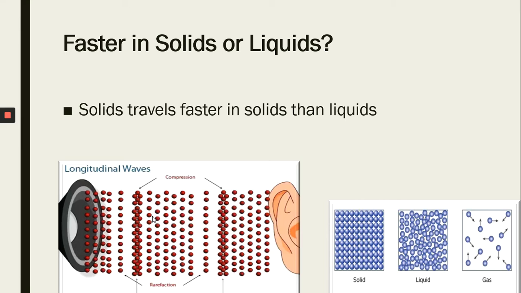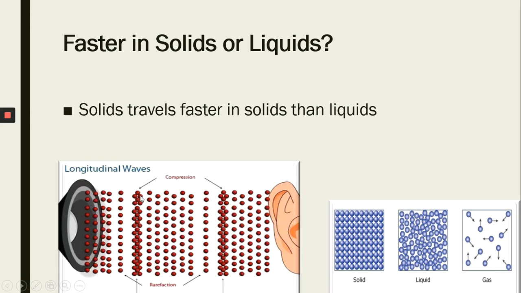Every matter is made up of particles or atoms. If I assume this is a speaker and this is the ear, and sound is travelling from the speaker to the ear through the air, air is made up of atoms. When sound comes out from the speaker, the particles of the air at one place become far apart, away from each other, and that condition is called rarefaction. And when the particles are close to each other, that is called compression.